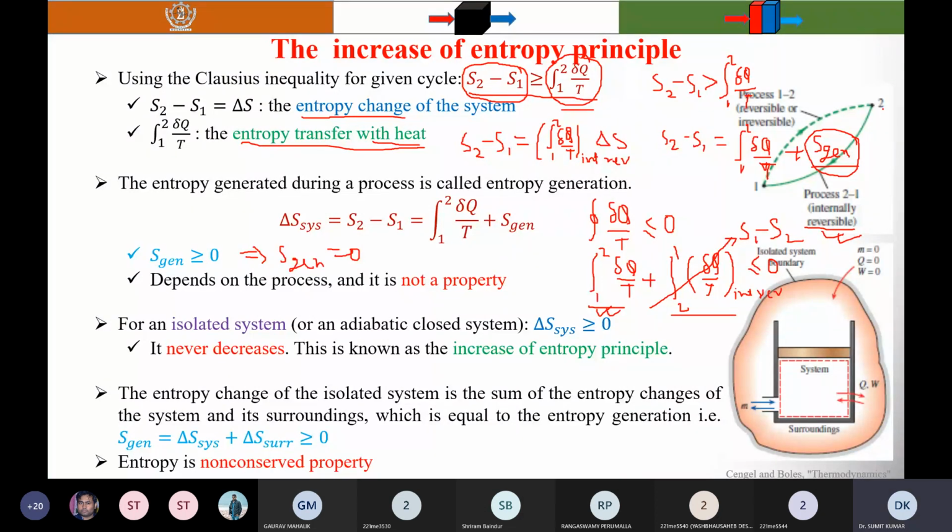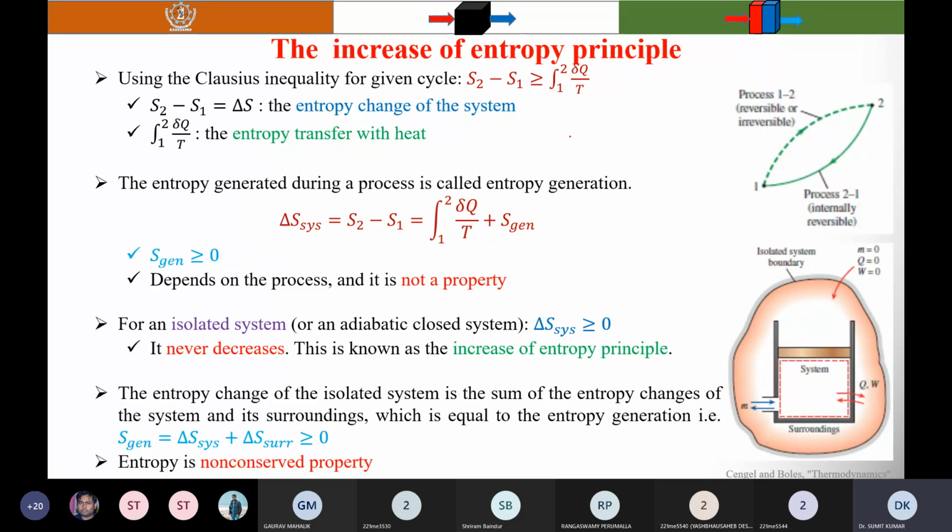So depending on the process, it is not a property. So entropy generation is not a property. So there is nothing called conservation of entropy.